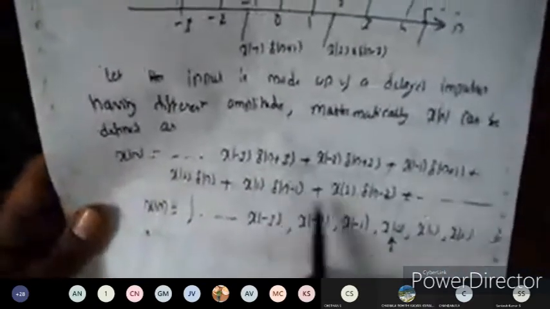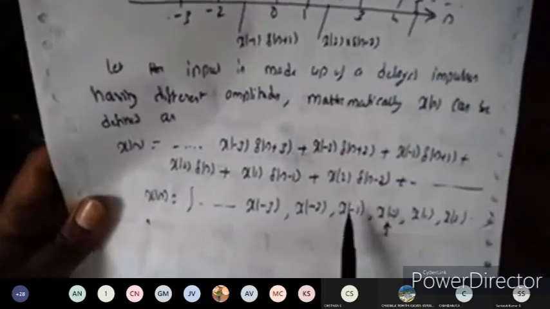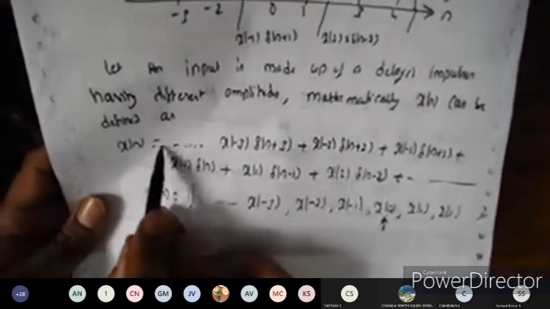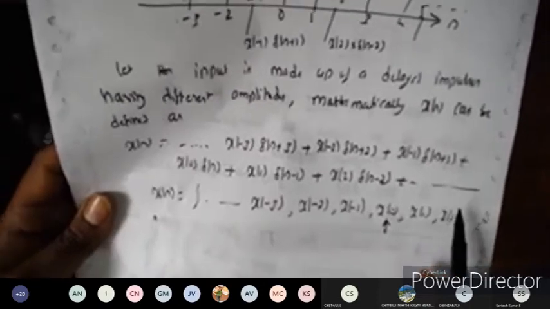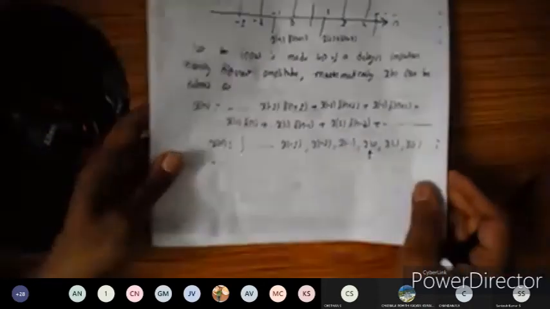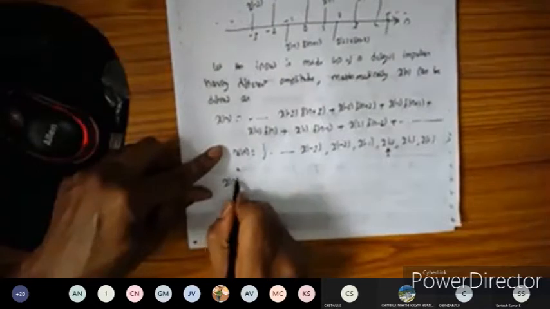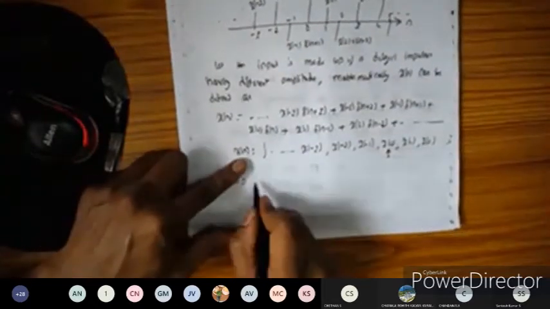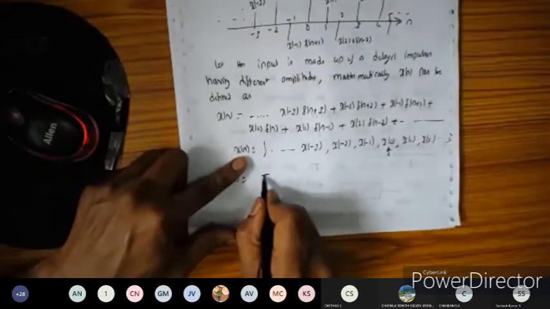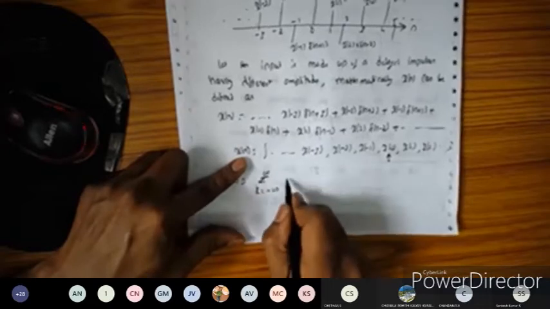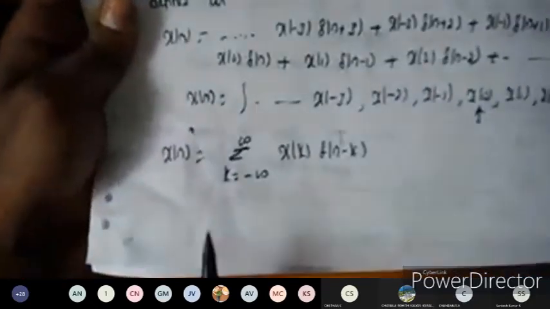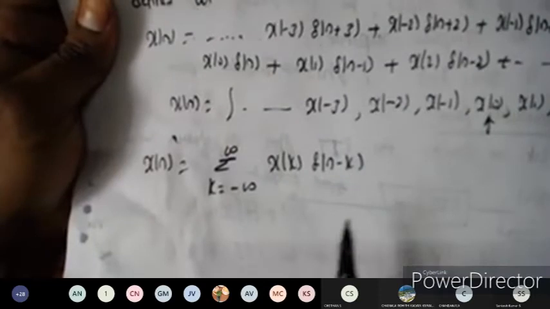So now, instead of writing many sums, I'm going to introduce a summation which takes values from minus infinity up to plus infinity. We can write that as x of n is equal to the sum, and I'm introducing one variable called k, that k can take the value from minus infinity to plus infinity, of x of k into delta of n minus k.